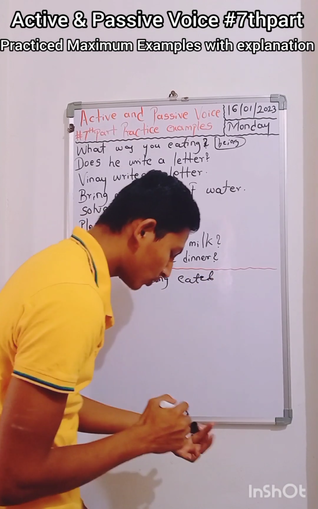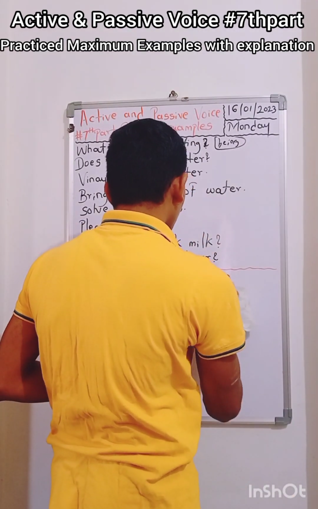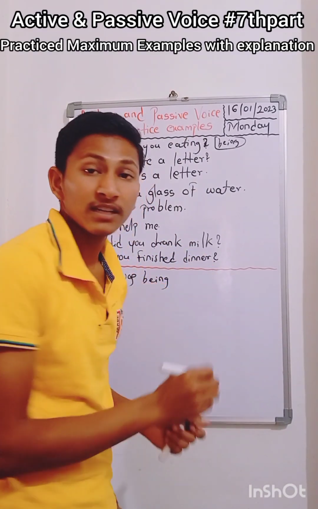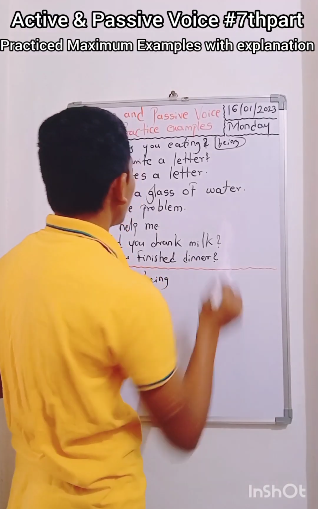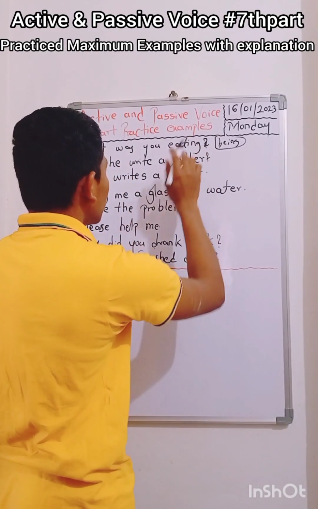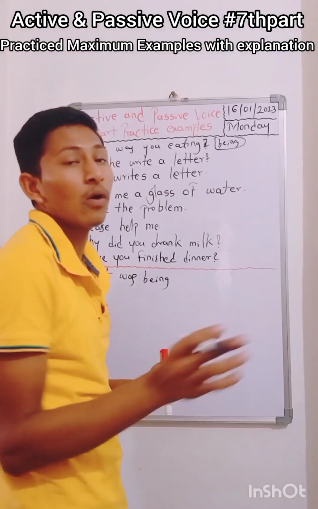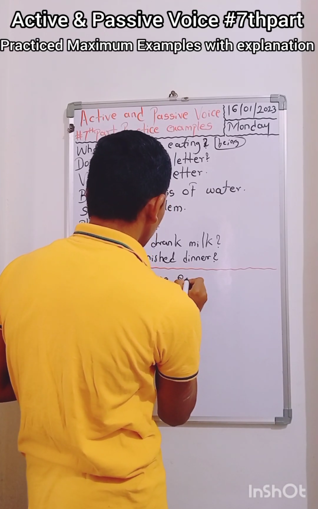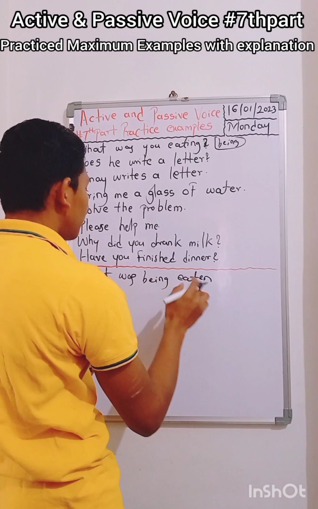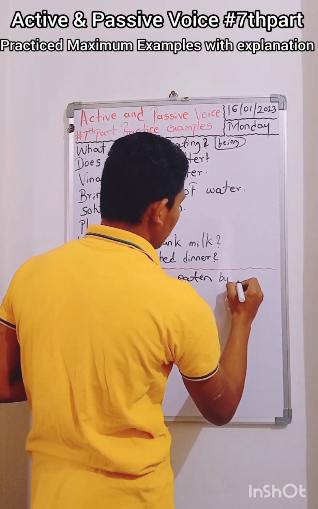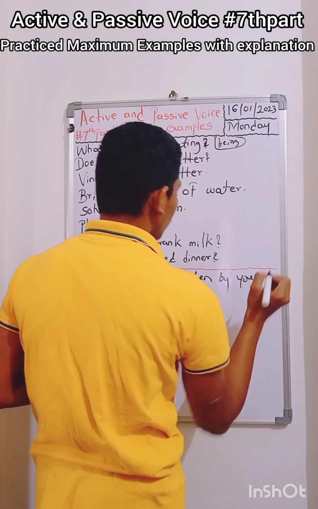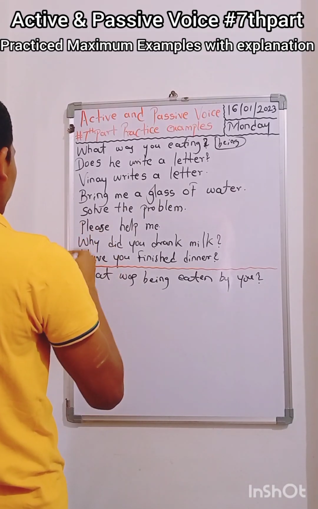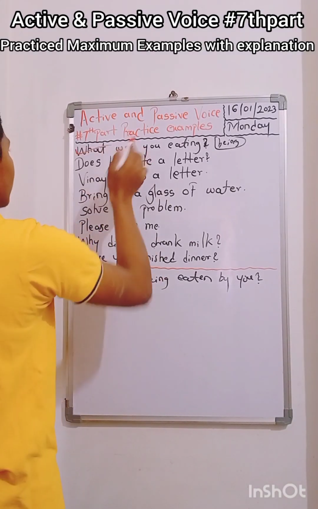Always the verb should be in the past participle, or perfect form, which means the V3 form. Here "eating" is in the V-ing form, which is the verb's fifth form. So now we have to transform it into the V3 form, that will be "eaten". What was being eaten by you? Question mark. You should not forget to give the question mark at the end. So the first example is completed successfully with the rules.